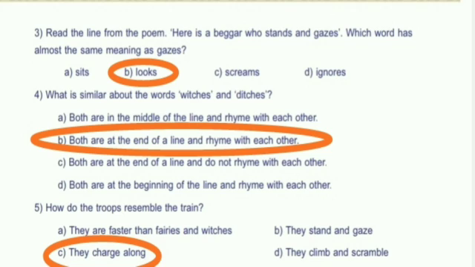What is similar about the words witches and ditches? Both are at the end of a line and rhyme with each other. So, witches and ditches are rhyming words and they occur at the end of a line. How do the troops resemble the train? They charge along.